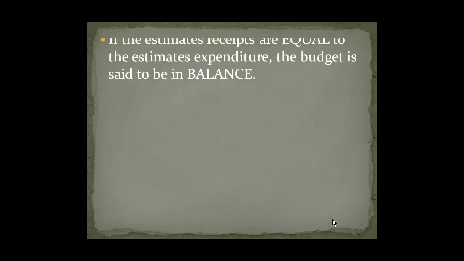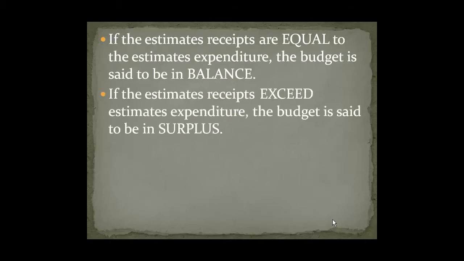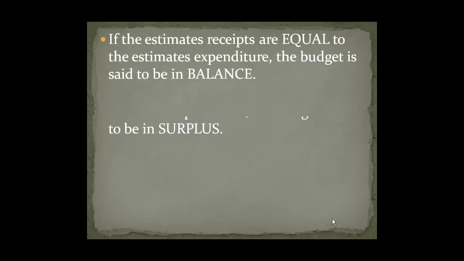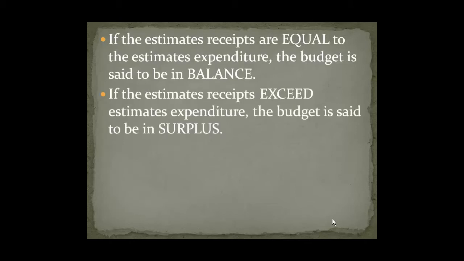Budget can be interpreted in three different forms. If the estimated expenditure is exactly equal to estimated revenue, the budget is said to be balanced, that is, the income earned is exactly equal to expenses incurred. The second case talks about if the estimated revenue is greater than the estimated expenditure, then the budget is said to be in surplus, implying more income earned than the expenses to be financed.